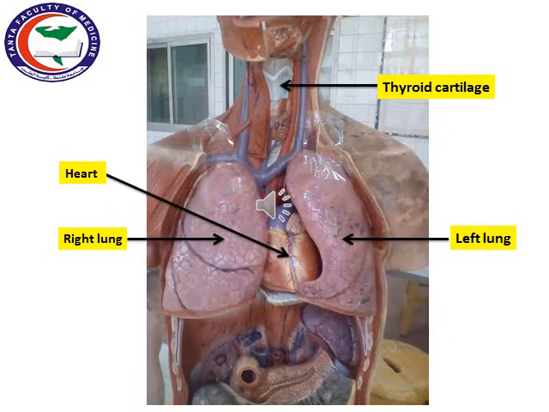We have the two lungs, right and left. The right consists of three lobes, upper, middle, and lower, and the left consists of two lobes, upper and lower, and in between we have the heart.